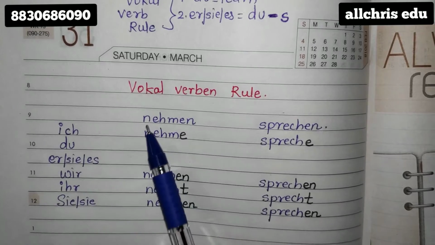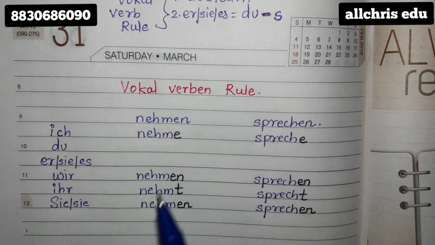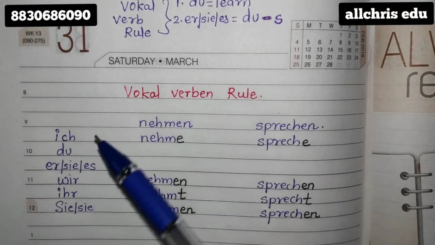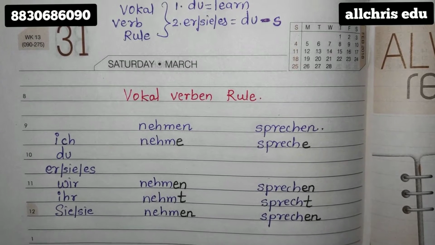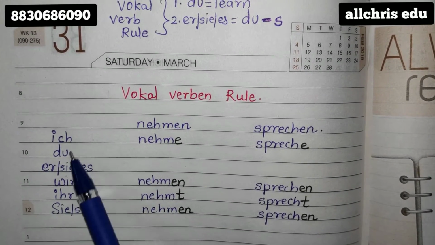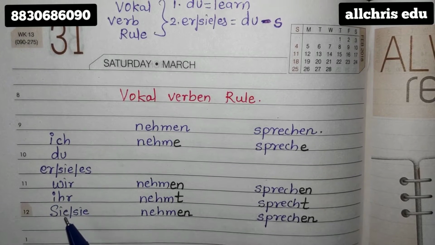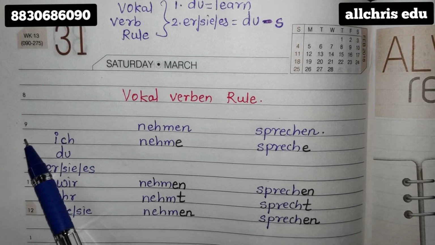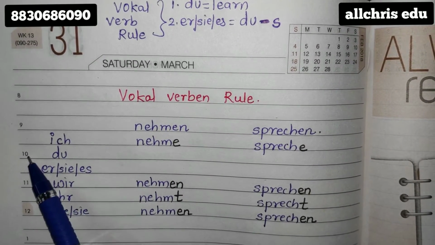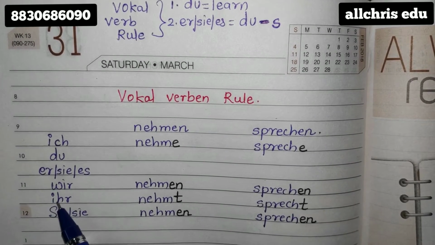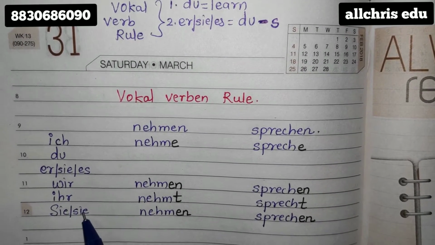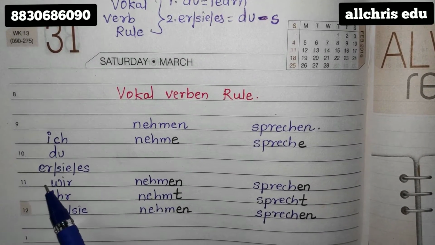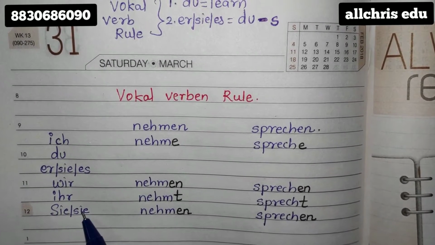In this video, in the vokal verben rule, let's take one example. In the similar manner as before, you are writing in your margin. Assume there is a margin over here. So you are writing in your margin: ich, du, sie, es, wir, ihr, big Z, small z. Always try to write the meanings also if possible over here with a black pen. Ich is I, du is you, er, sie, es is he, she, it, wir is we, ihr is you all, and sie is they. If possible, also write first person, second person, third person singular, first person, second person, third person plural.